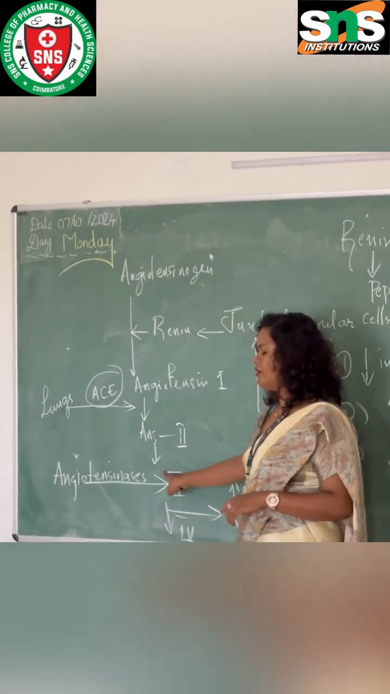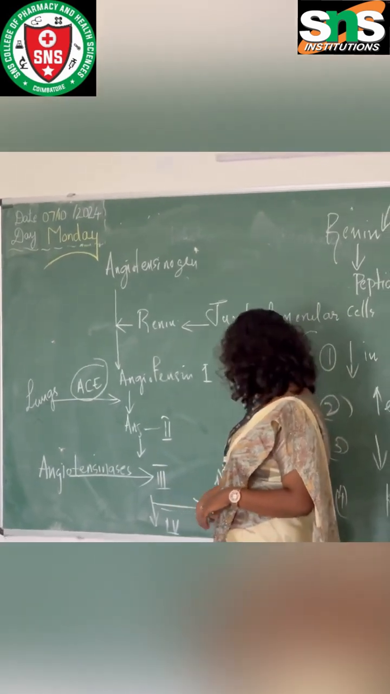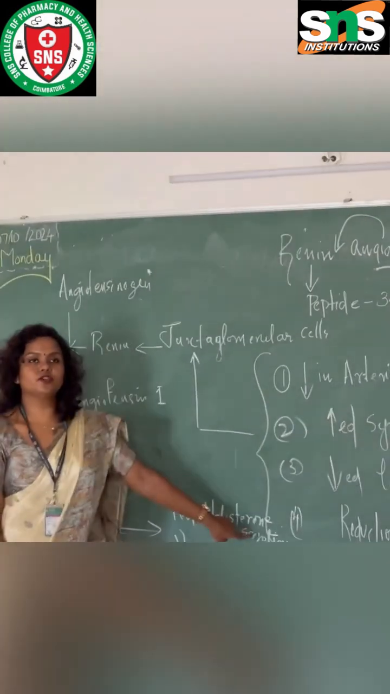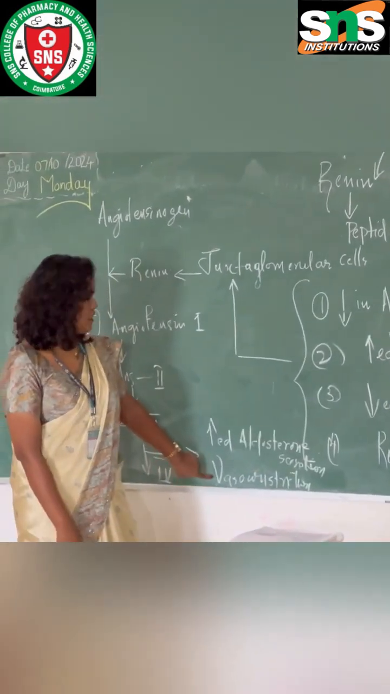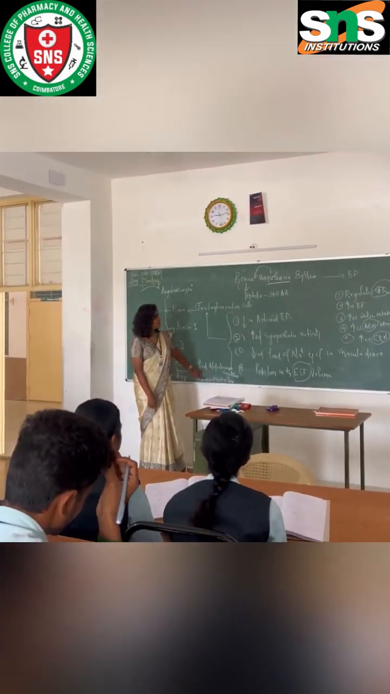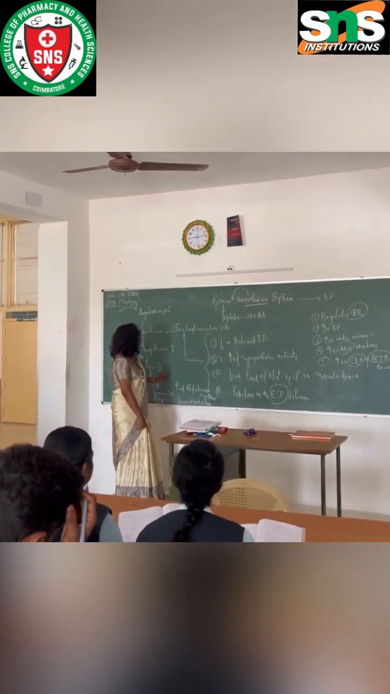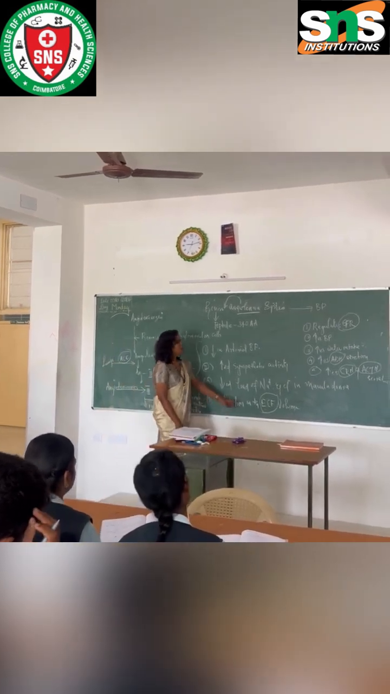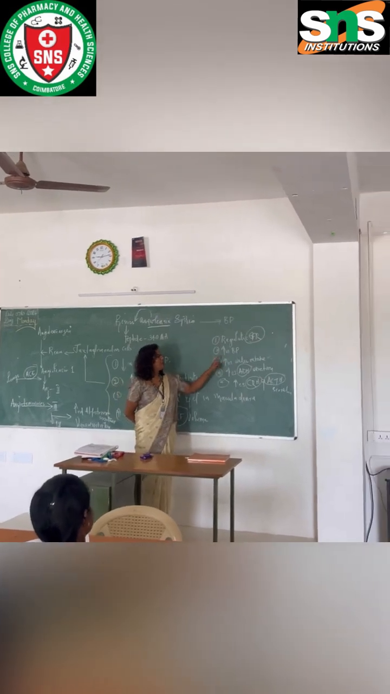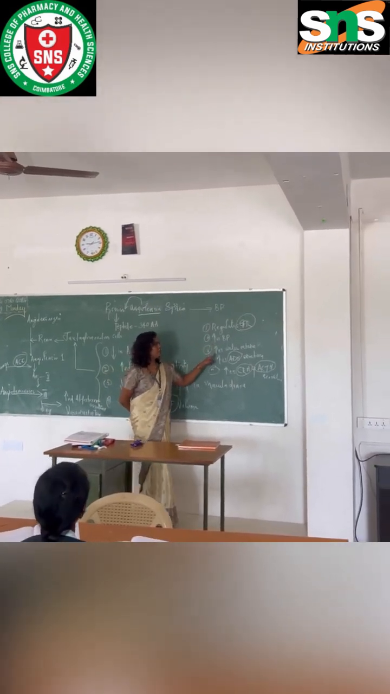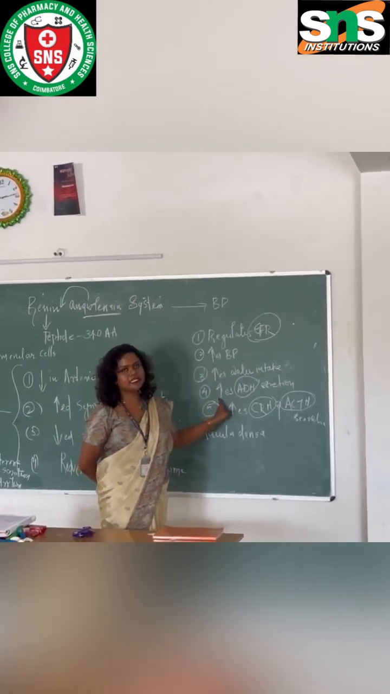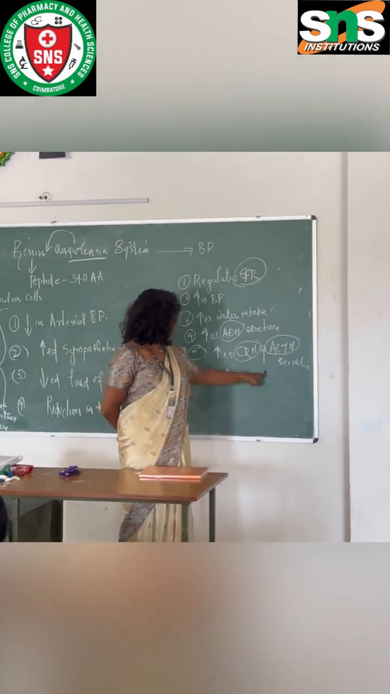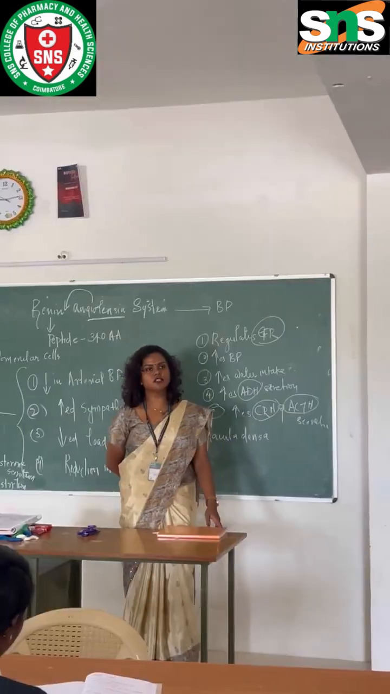From angiotensin 3 to angiotensin 4. What will happen after this? It will increase aldosterone secretion and vasoconstriction. Then what will happen after the release of angiotensin 4? It will regulate GFR, it increases the BP, it increases water intake, it increases ADH secretion, it increases CRH and ACTH secretion. These are the 5 factors which happen.